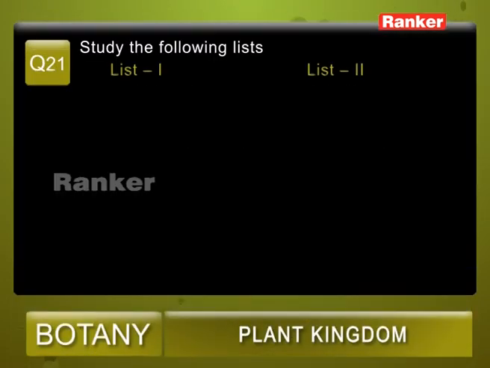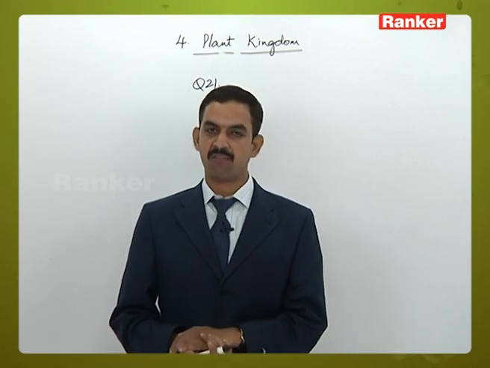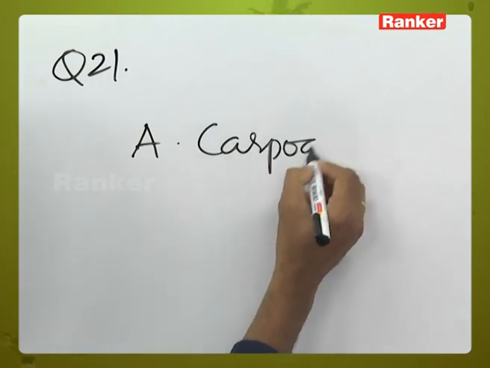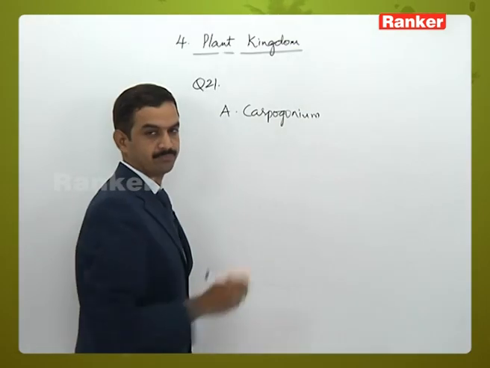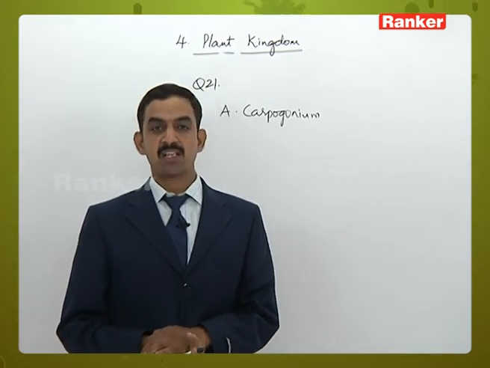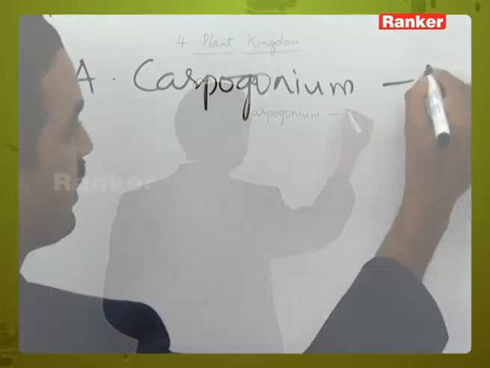Question number 21, study the following list. List 1: A. Carpogonium, B. Elaters, C. Seed habit precursor, D. Reduced male gametophyte. List 2: 1. Selaginella, 2. Pinus, 3. Polysiphonia, 4. Marchantia, 5. Volvox. So we have to identify the correct match from the given options. Let's come to the first list, A. Carpogonium. Carpogonium is a sex organ which is present in red algae. From the given options, Polysiphonia belongs to red algae. So that is option number 3.